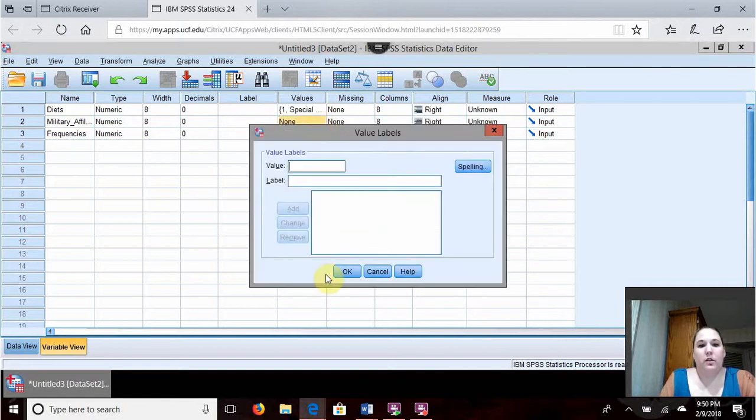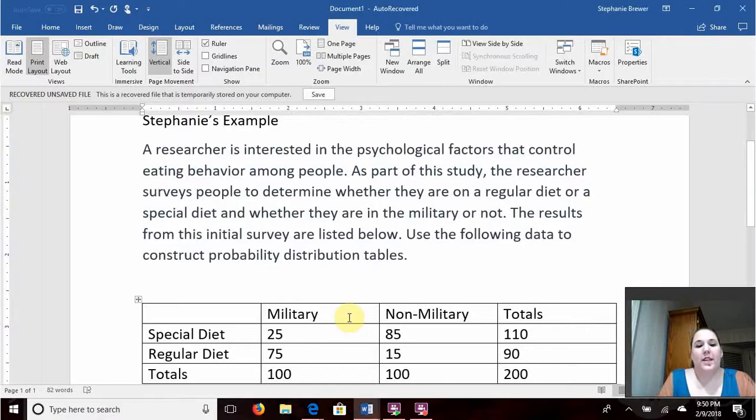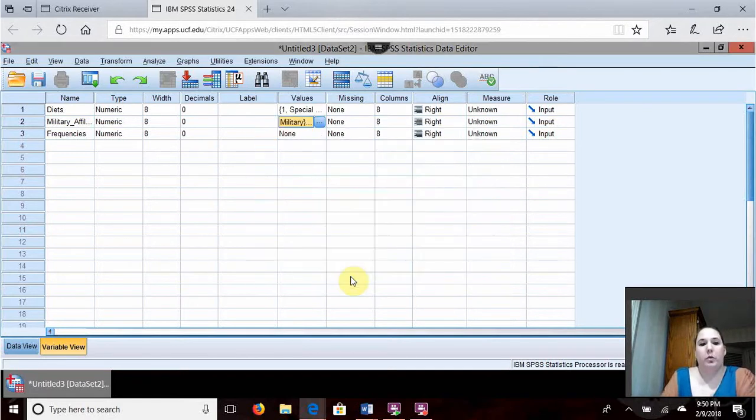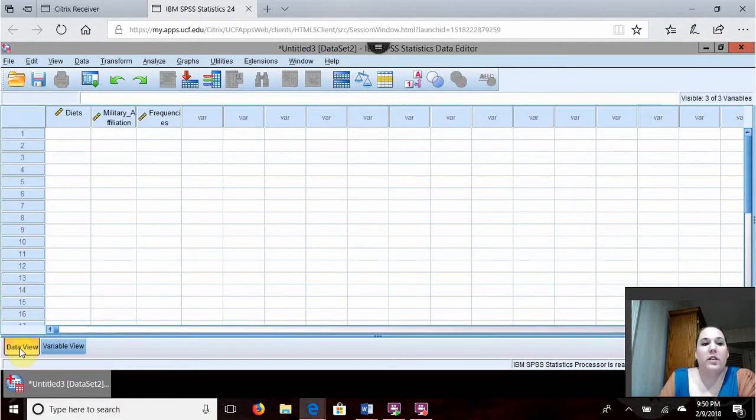Military affiliation. As you can see, we have the same thing. We have military and non-military. So what we are going to do is create a value of 1, a label of military, and add that. Then we are going to label the next one non-military and add that. We are done there, so we will press OK. Right now, we are done on the variable view page. So we are going to go to our data view.